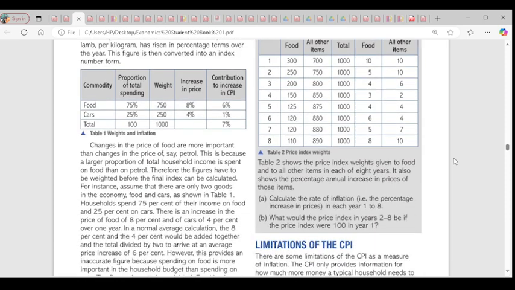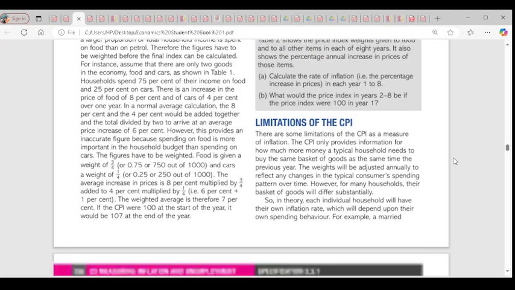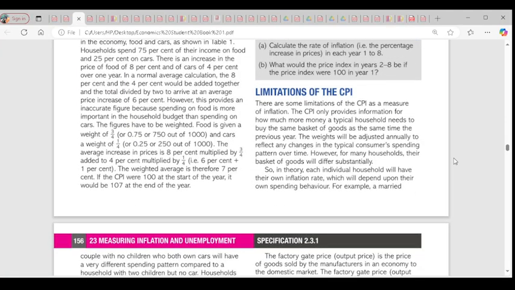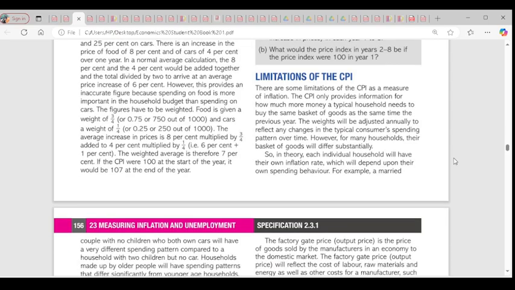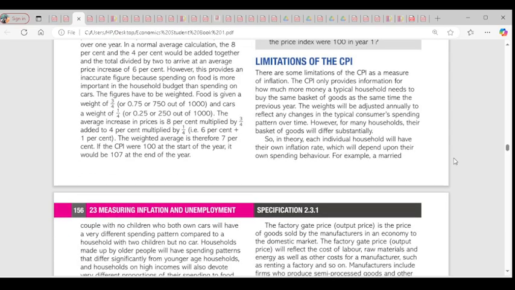So we go to the limitations of calculating the CPI. The first problem about calculating CPI is that it only provides information for how much money a typical household needs to buy the same basket of goods as at the same time the previous year, without considering the income level of the household this year compared to last year. Because the income level for last year might be different from the income level for this year.